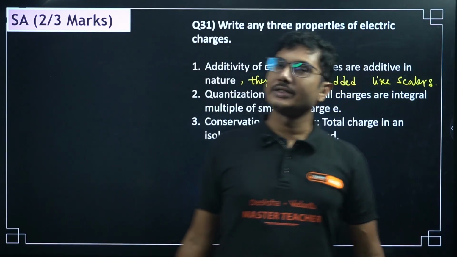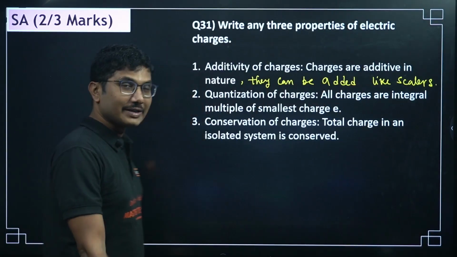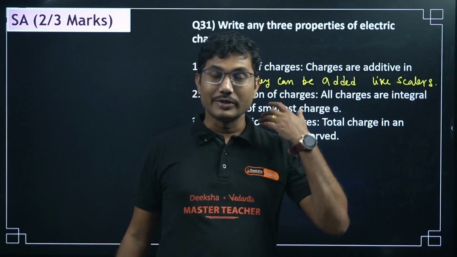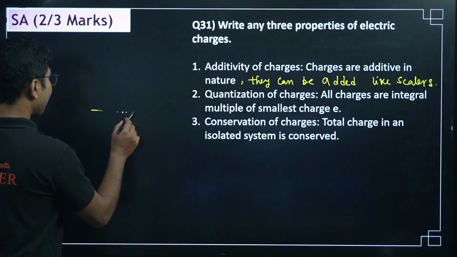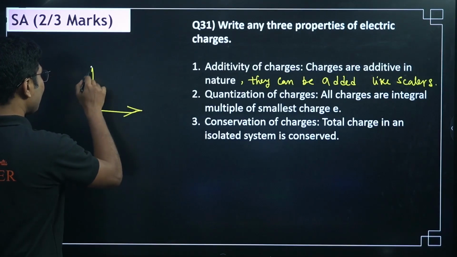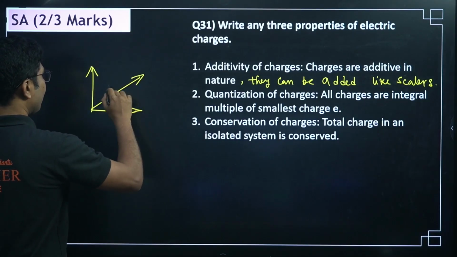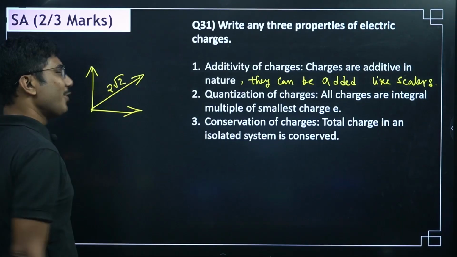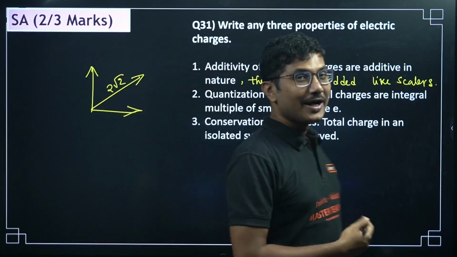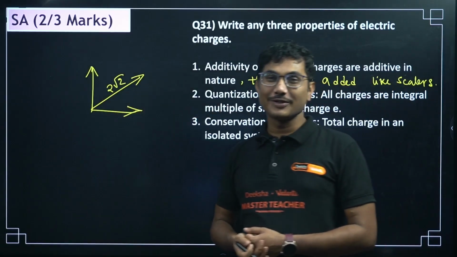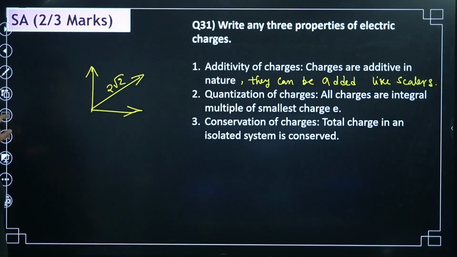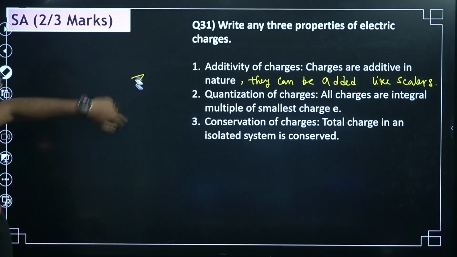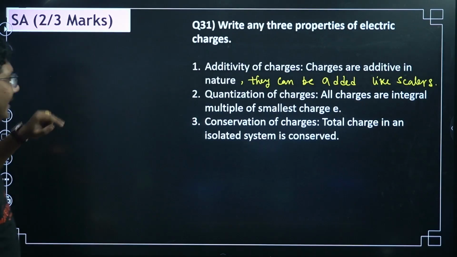Vector addition is different. In vector addition you have to consider the direction as well. 2 plus 2 is not always 4 in vector addition. For example, if you consider 2 and 2 at right angles, it will be 2 root 2. We used to joke around that 2 plus 2 is not equal to 4 when the quantities are vector quantities and they are not in the same direction. So in that particular case, 2 plus 2 is not always 4.